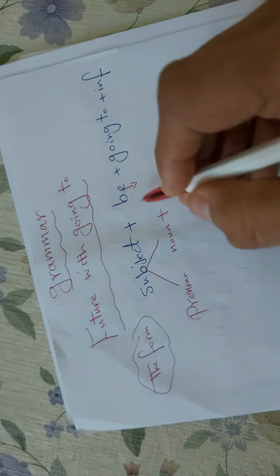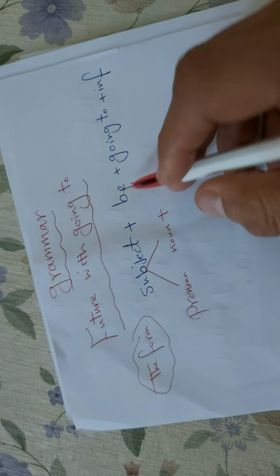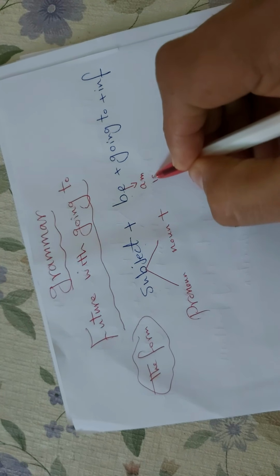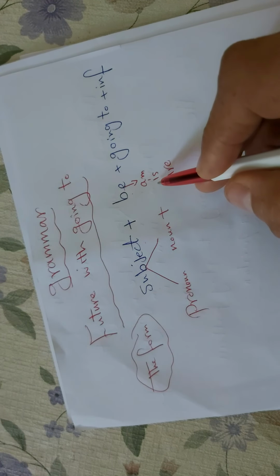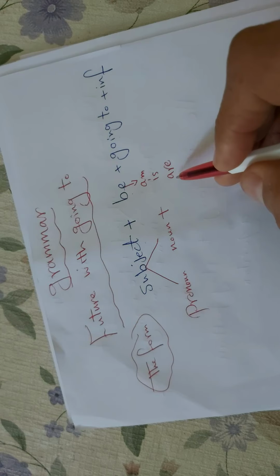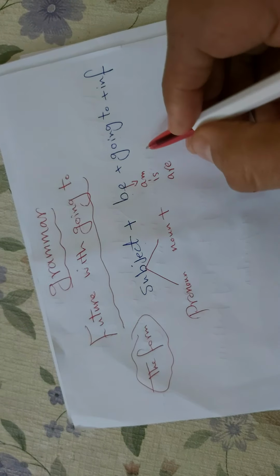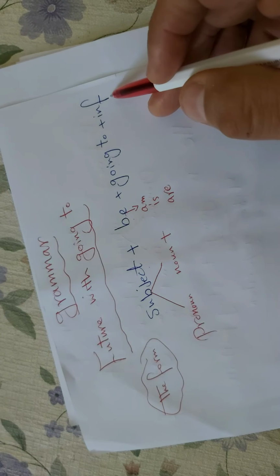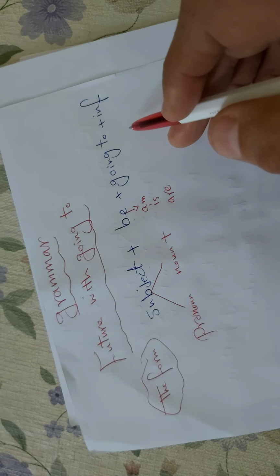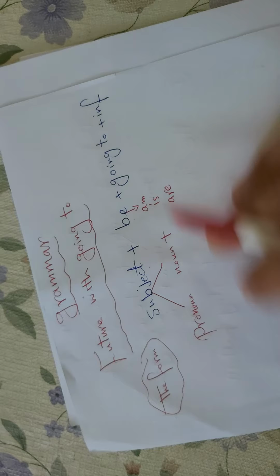What's be? Be in the present simple: am or is or are. Am takes I, is takes he, she, it, and are takes you, we, and they. After am, is, or are, going to, and the infinitive. Put the verb without ed, ing, or s.